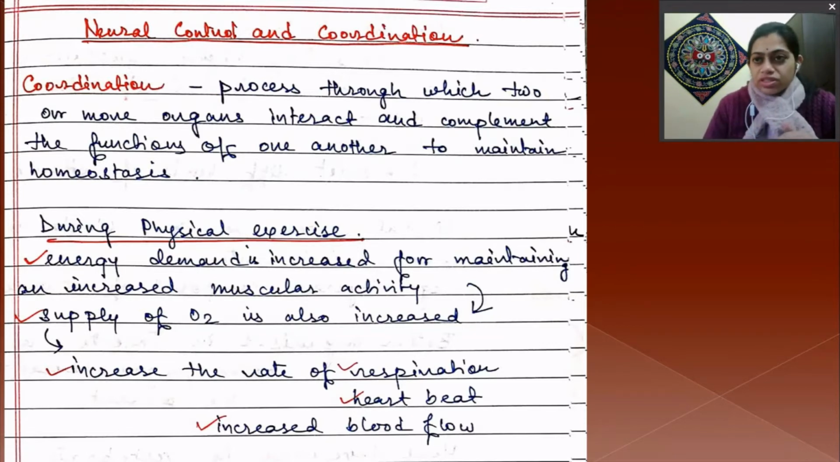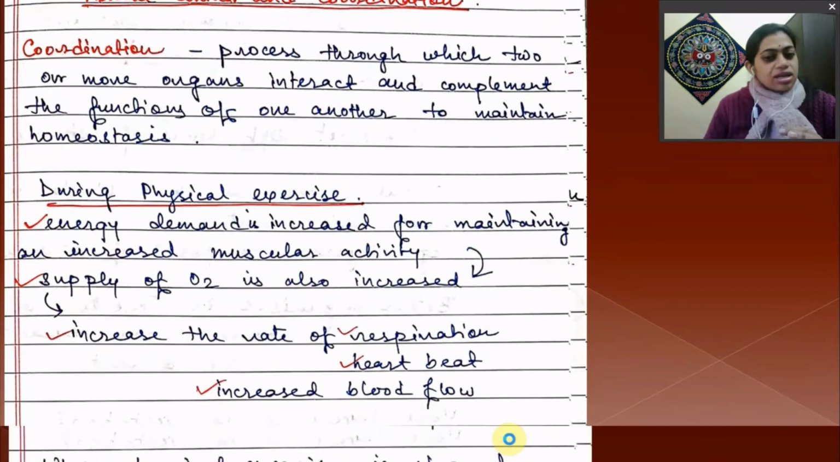Physical exercise is an example of this coordination. What happens during physical exercise? Energy demand is very high, because energy is needed for maintaining and increasing muscular activity. Muscular activity is very high, so energy demand is also greatly increased. That's why the supply of oxygen is also increased, and the rate of respiration, heartbeat and blood flow increase. So different types of organs are involved during physical exercise.